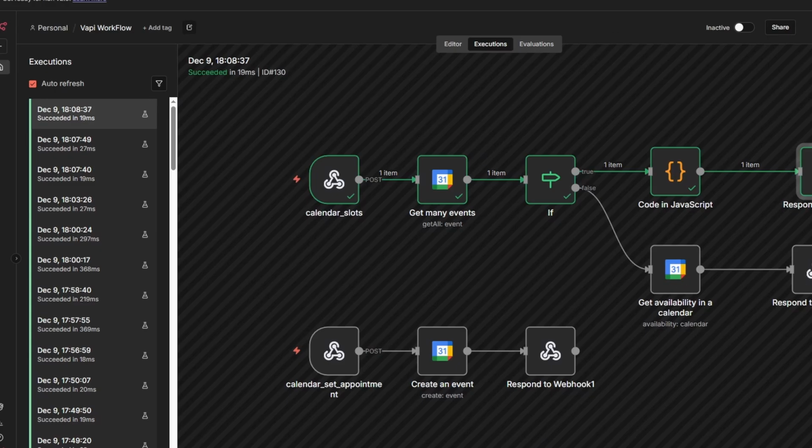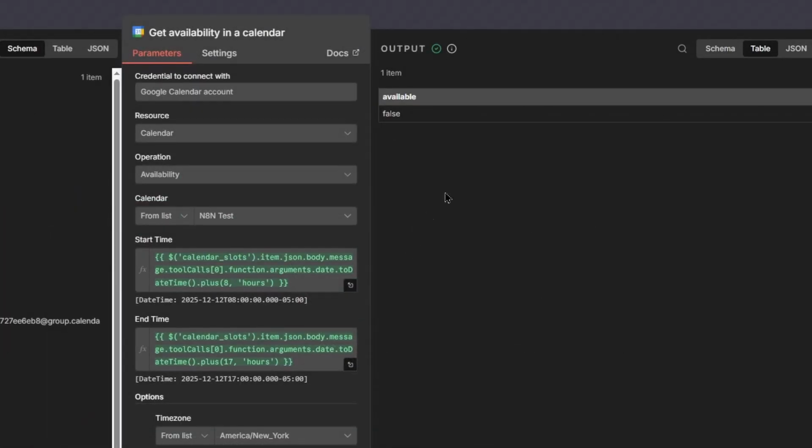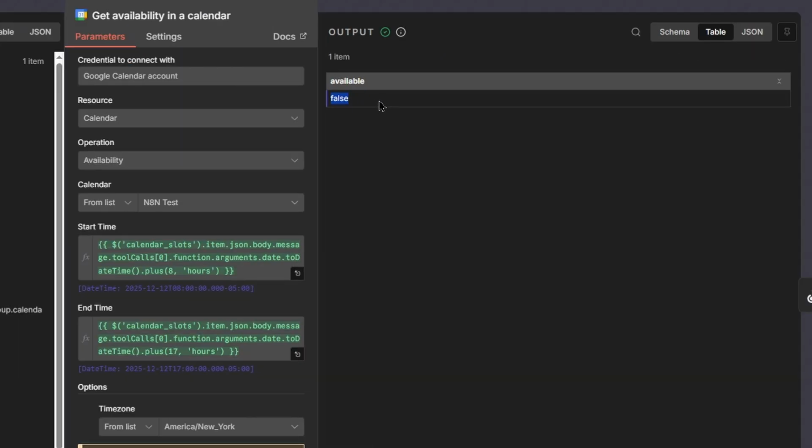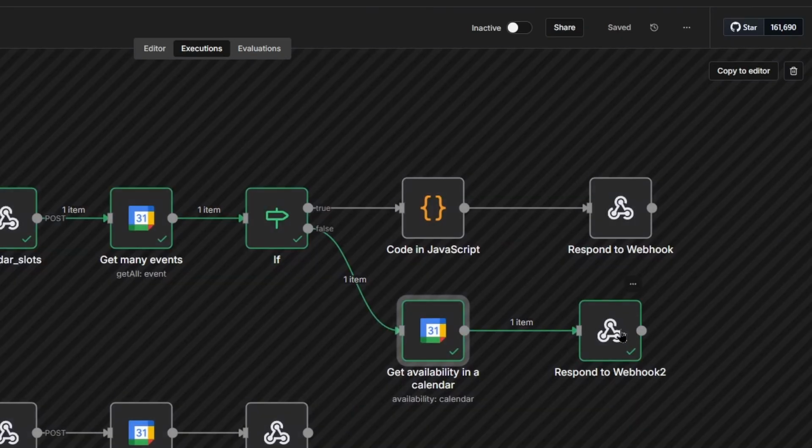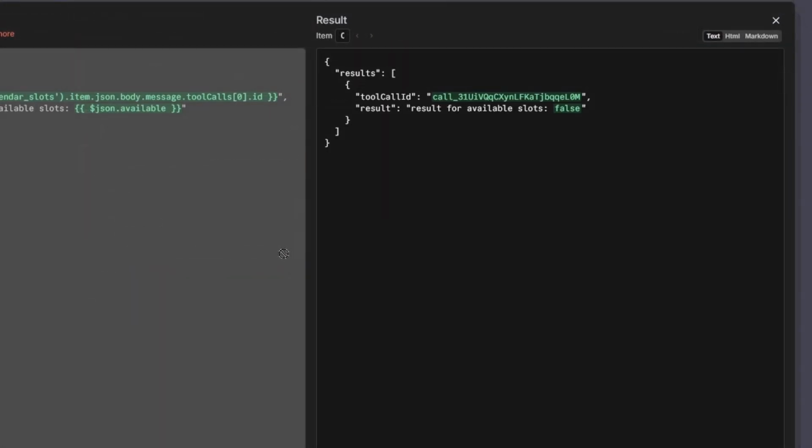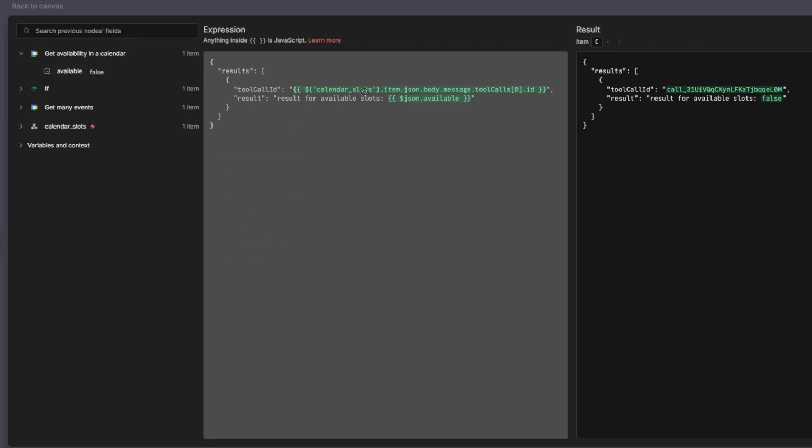And for the get availability, so for get availability, it usually returns a true or false, right? So if it's false, you know that, okay, there's an event booked, and there's no free slots, or there's an error or something. And if it returns true, then you know that, okay, the entire day is a free slot. And so the format is the same thing again. You add the tool call ID, which you can get from the calendar slots, and then you add the results. So I have results for available slots, and then I put it right here. So if it's false, I know that there are no free slots. But if it's true, then I know that there is a free slot or something like that.